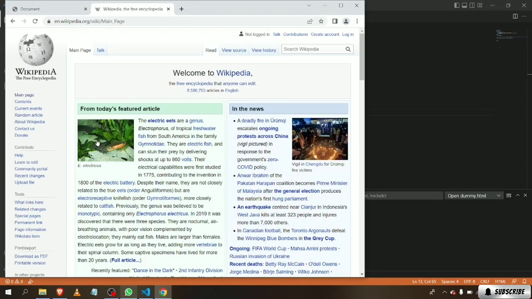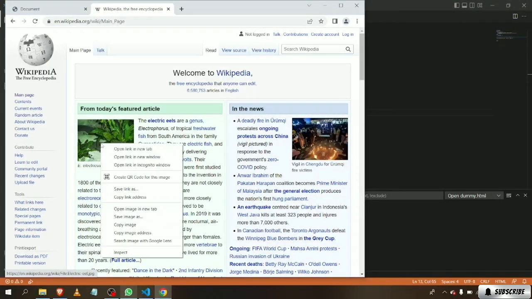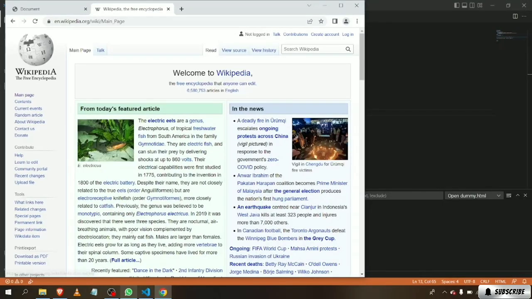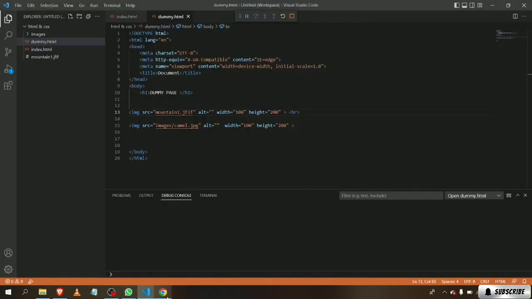I'd like to take this picture here. So what I can do here is right click and copy image address. I'm just gonna copy it, take it, and then I'll create another image tag.